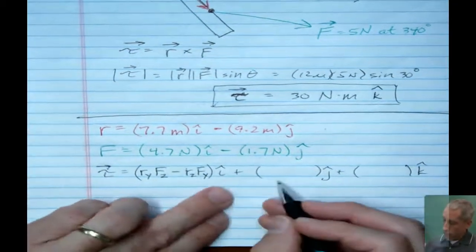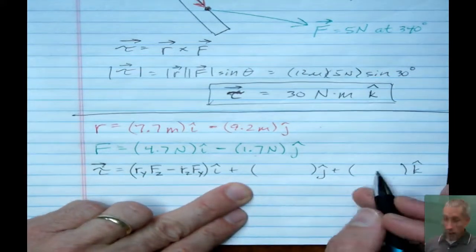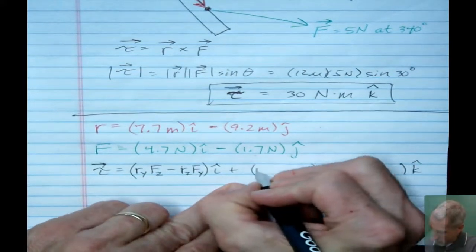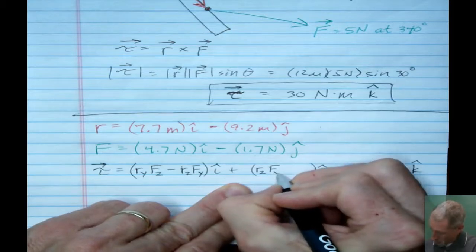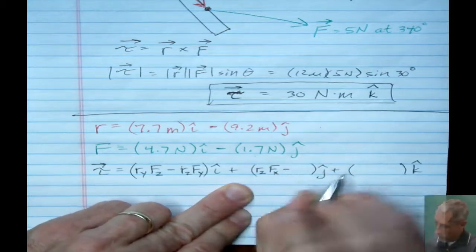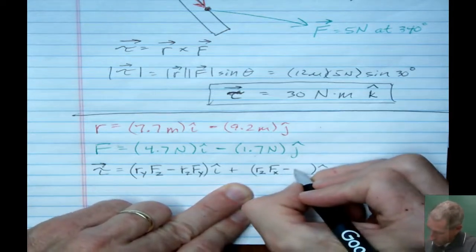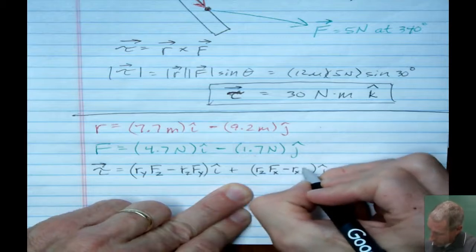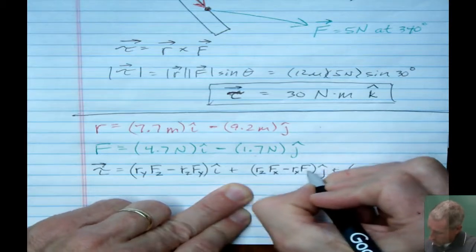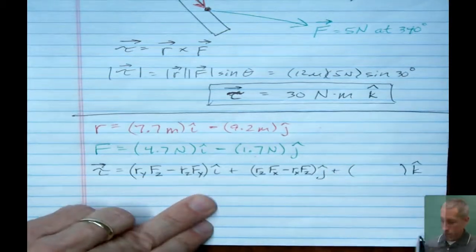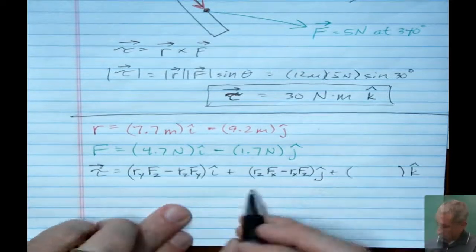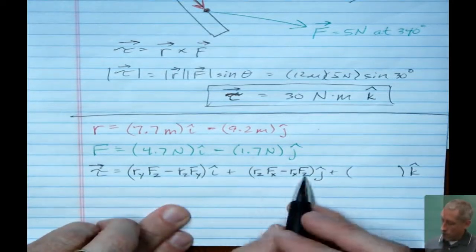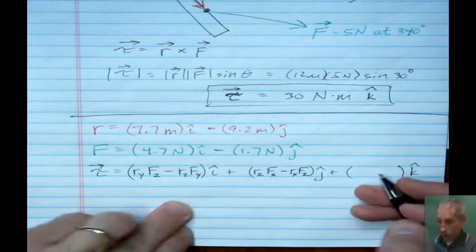For my j hat component, I need the z component of r times the x component of f, and then minus, and you just flip-flop these. This is the x component of r times the z component of f. And for the final component, also notice that these have z components in them, which again will be 0 for our problem.